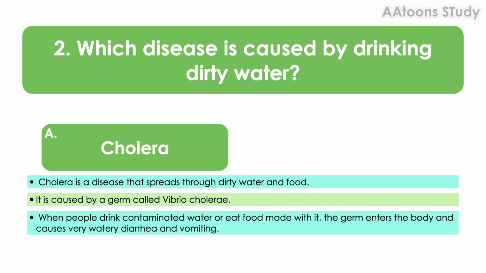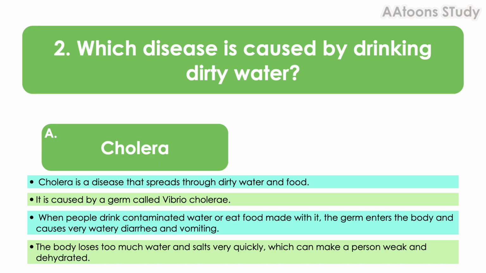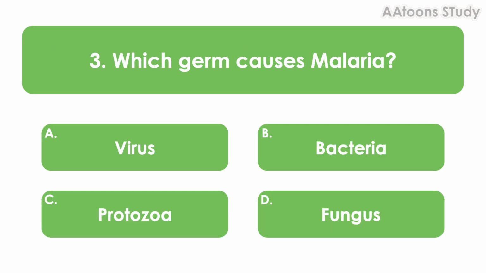When people drink contaminated water or eat food made with it, the germ enters the body and causes very watery diarrhea and vomiting. Because of this, the body loses too much water and salt very quickly, which can make a person weak and dehydrated. Which germ causes malaria?